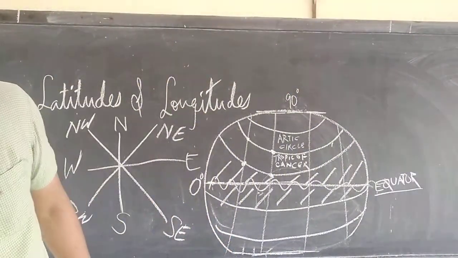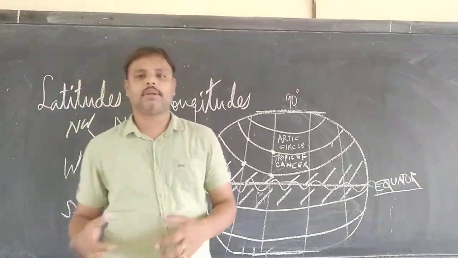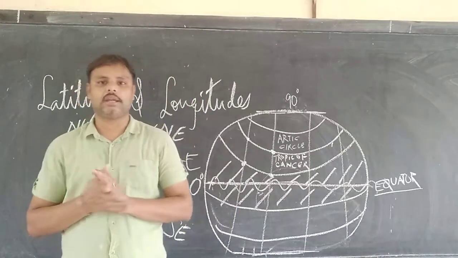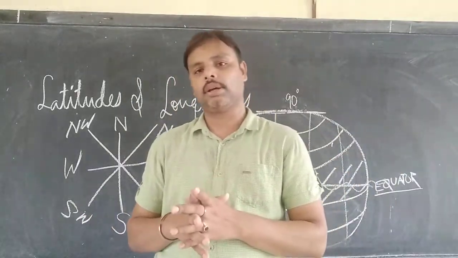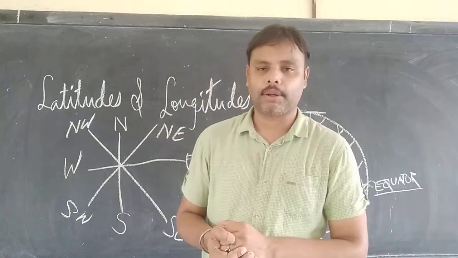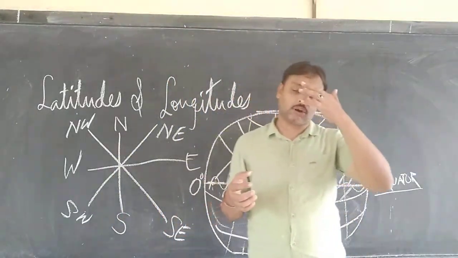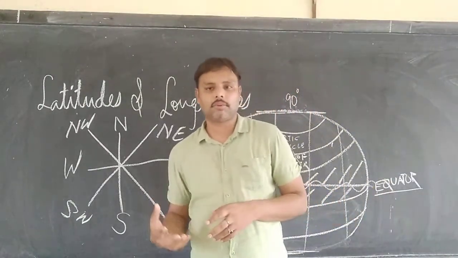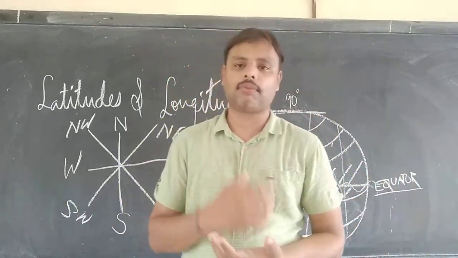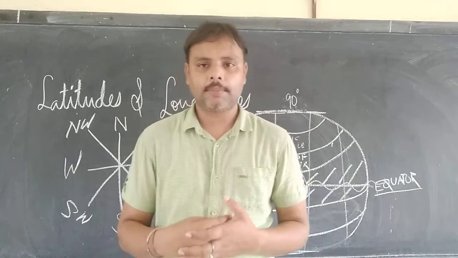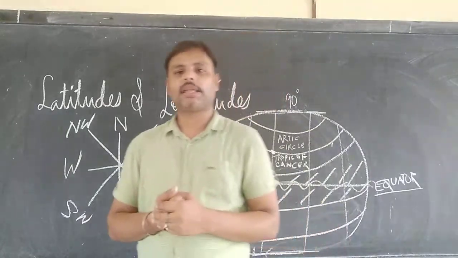Now the concept is, in order to locate a place, it is not necessary, and it is not advisable, to go to that particular place and find its geographical conditions. For example, if you wish to know the geographical territories or boundaries of Delhi, it is not safe to go and visit Delhi, but that work can be done with the help of a globe.